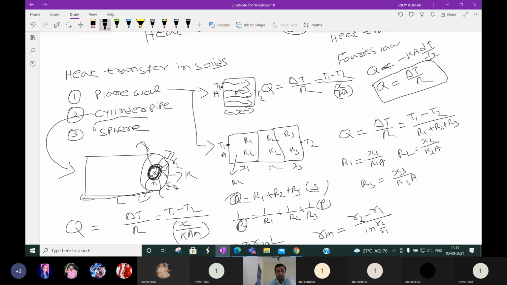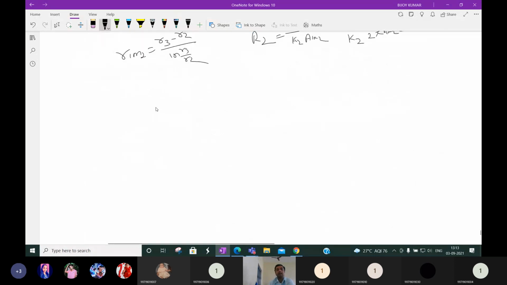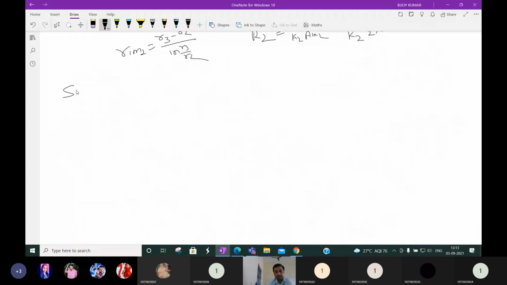Now we discuss about sphere. If some spherical material is there, how will the heat transfer through the spherical material? Okay, this is the last part. Please listen carefully. Heat transfer in a spherical layer.